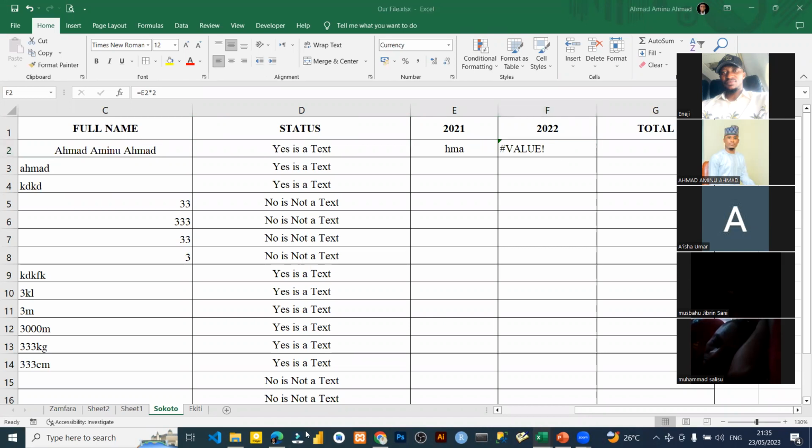Even the left and right: if you extract text using left and right, it will be text. If you extract a number using left and right, it will be a what? A number. So take note of that, please. You can apply it to both numeric and qualitative data.